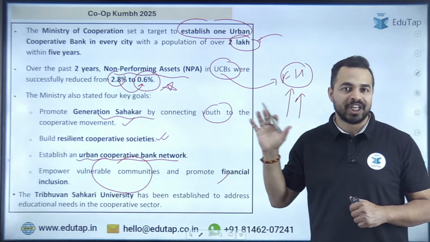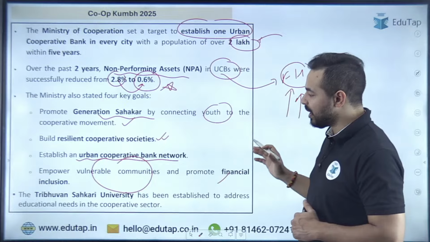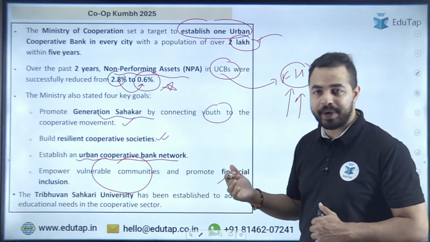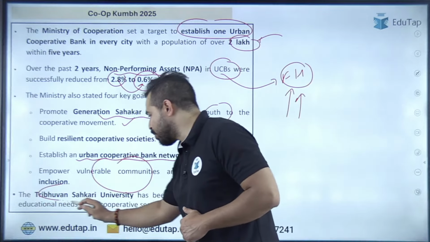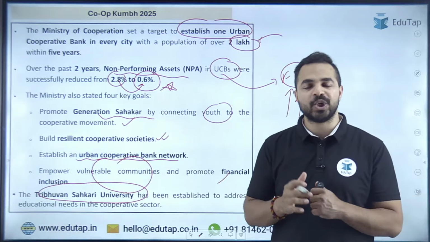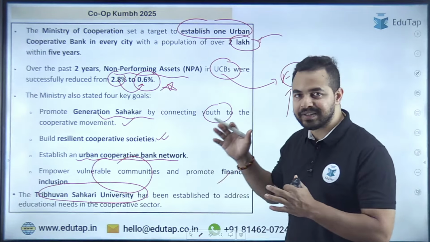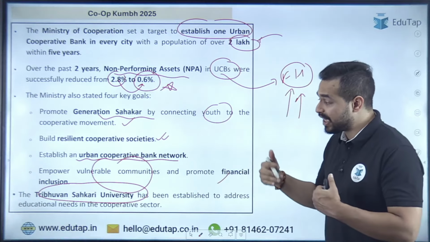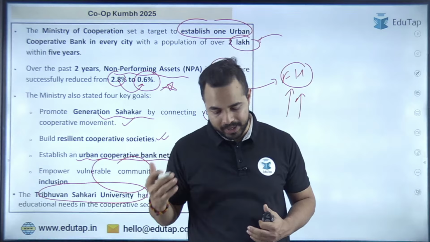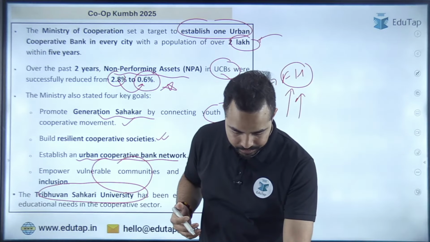Okay, apart from that guys, let me tell you that to address the educational needs in the cooperative sector, we are having a Tribhuvan Sahakari University also. So we are having Tribhuvan Sahakari University in order to address the issues that we are having the educational needs in the cooperative sector. That's why we are having this particular part. I hope this is clear to everyone.